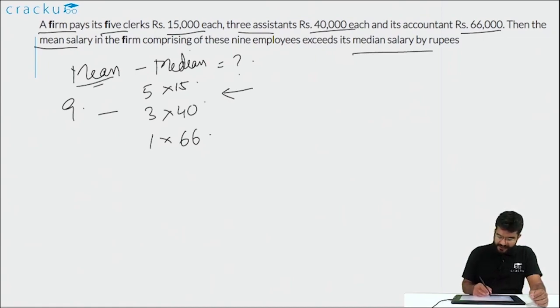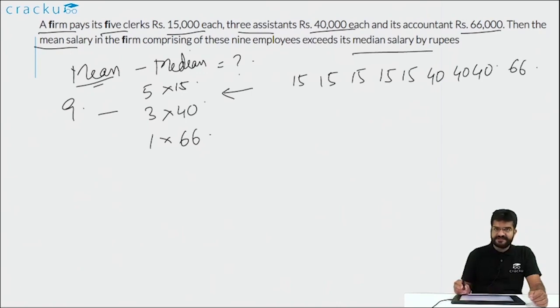When you arrange all the elements of the set in ascending order, you have to pick the middle term. For example, in this case, there are 5 15s: 1, 2, 3, 4, 5. There are 3 40s: 40, 40, 40, and there is 1 66. So all these are arranged in ascending order, and you have to pick the term which is in the middle. Because there are 9 terms, the 5th term, which is the middle term, will be the median. That is 1, 2, 3, 4, 5. So the median is 15,000. 6, 7, 8, 9. And what will happen if the number of terms is even?